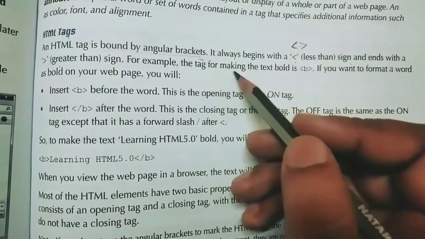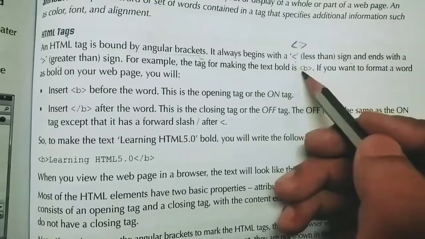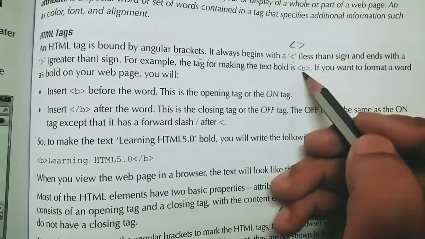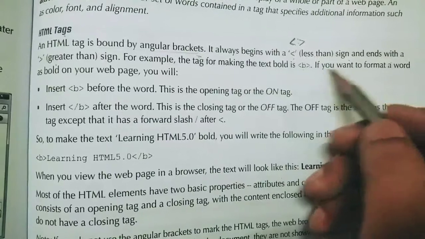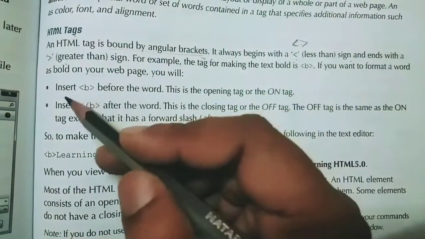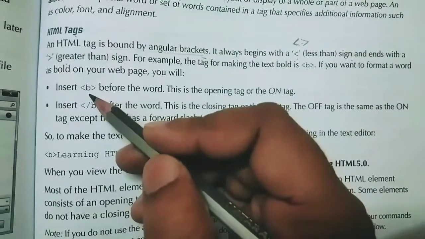For example, the tag for making text bold is less than, then inside it you write B, then greater than. So this is the HTML tag to make any text bold. If you want to format a word as bold on your web page, you insert this before the word in the notepad.